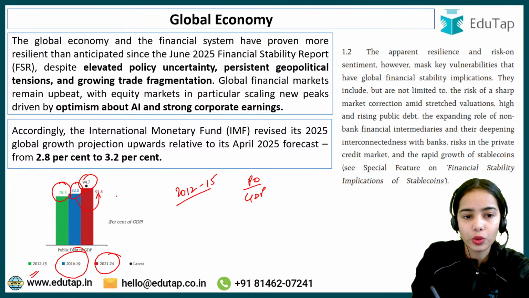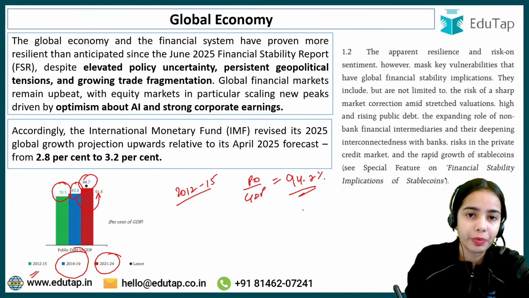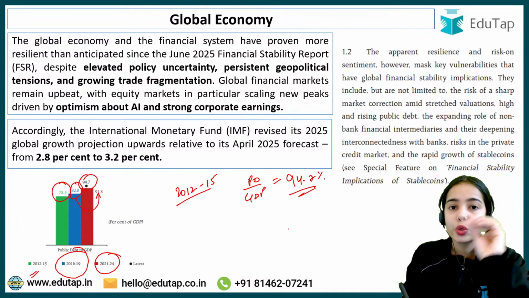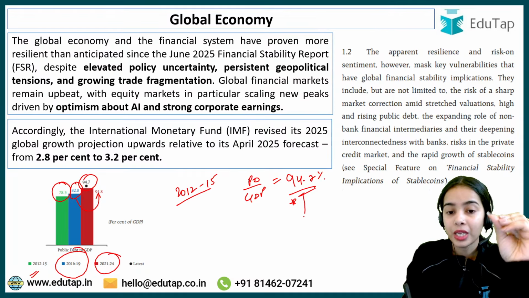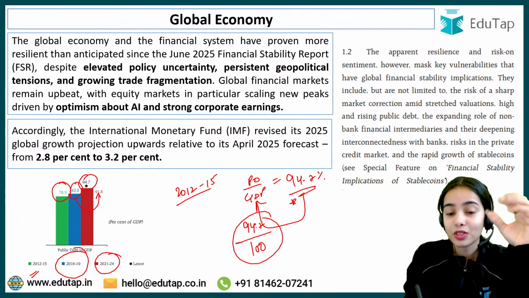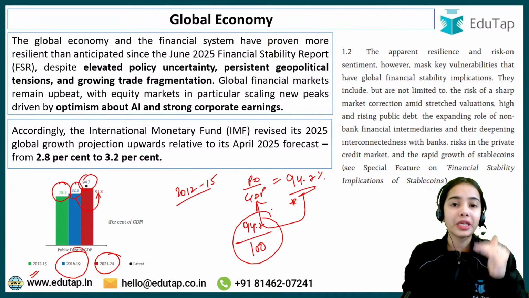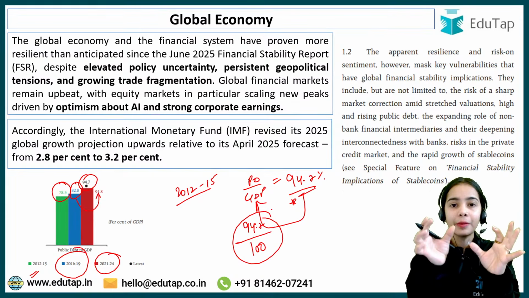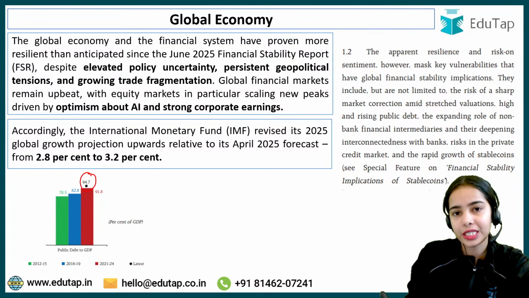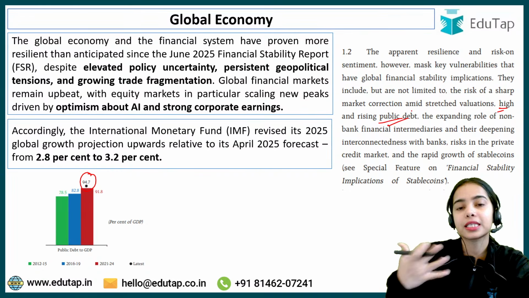Now in 2024, the latest data is that it is 94.7%. So the public debt to GDP ratio at the global level is 94.7%. If you have the GDP of 100, the public debt is 94.7. By the number itself, I hope you can understand that this is a big problem, because the public debt is very high and it is a huge number. This is the problem: there is high and rising public debt, and the public debt is continuously increasing.